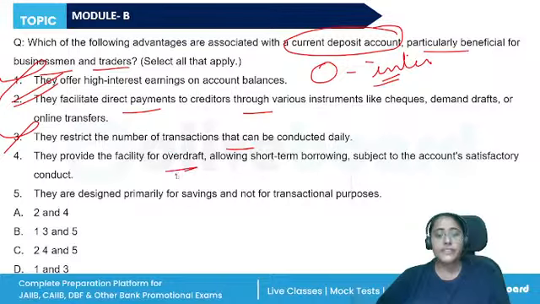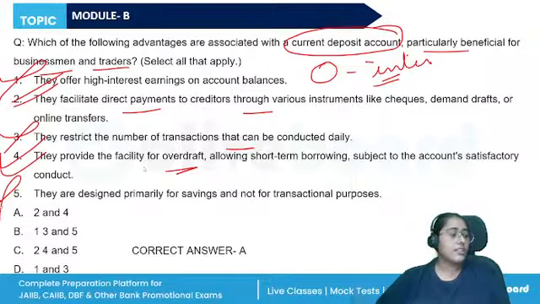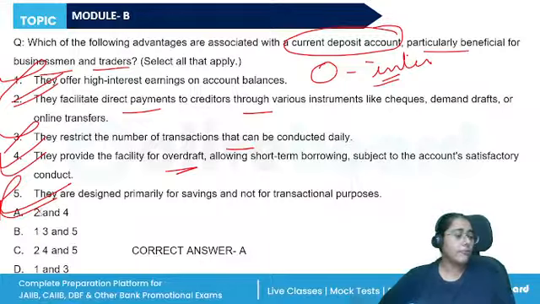They provide the facility of overdraft, which is the main feature of the current account, and they are designed for savings. No. So the main features and advantages for the businessmen and traders are 2 and 4. All right, it is 2 and 4.